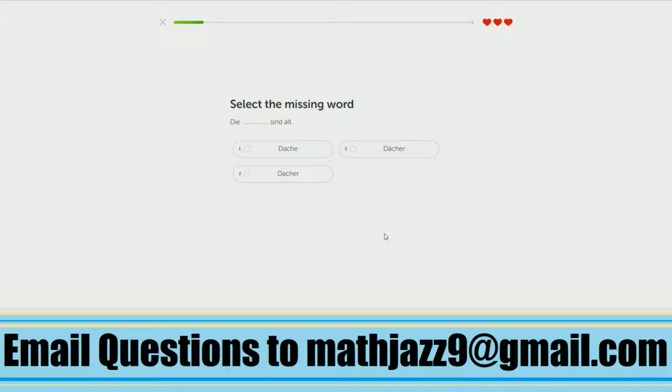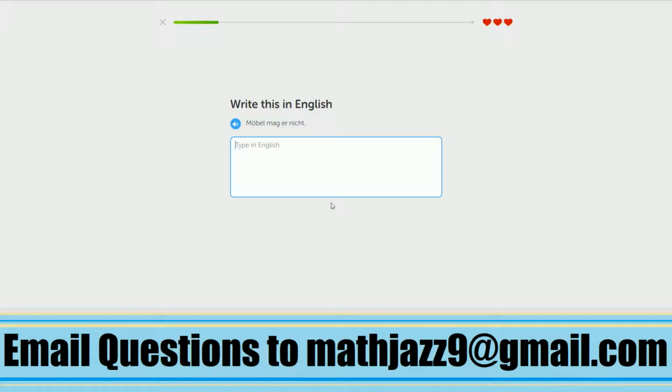Dach is, I think, neuter. So das Dach ist alt, the roof is old, but we're talking about several of them. So it's probably die Dächer. Die Dächer sind alt. Yes, so we're adding er and also turning the vowel to an umlaut. Okay. Möbel mag nicht. We already did the sentence, so he does not like furniture.